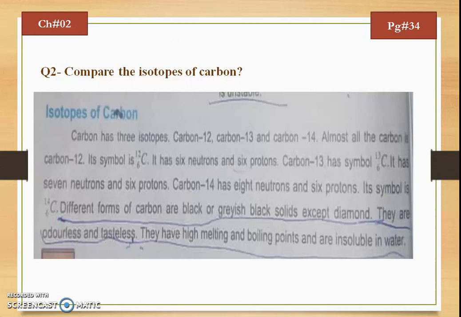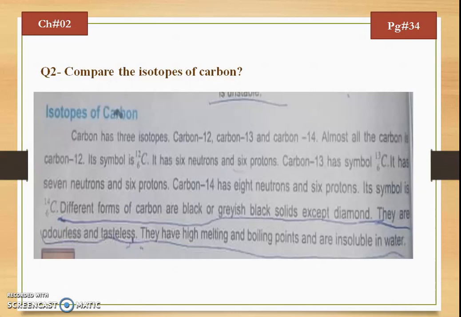Our next topic is the comparison of isotopes of carbon. Just like hydrogen, carbon also contains 3 isotopes. These are carbon 12, carbon 13 and carbon 14. These three have atomic number 6 while the mass numbers are 12, 13 and 14 respectively. Their symbols are C-12 (6,12), C-13 (6,13), C-14 (6,14) respectively. Carbon 12 has 6 neutrons and 6 protons, while carbon 13 has 7 neutrons and 6 protons. Carbon 14 has 8 neutrons and 6 protons respectively.